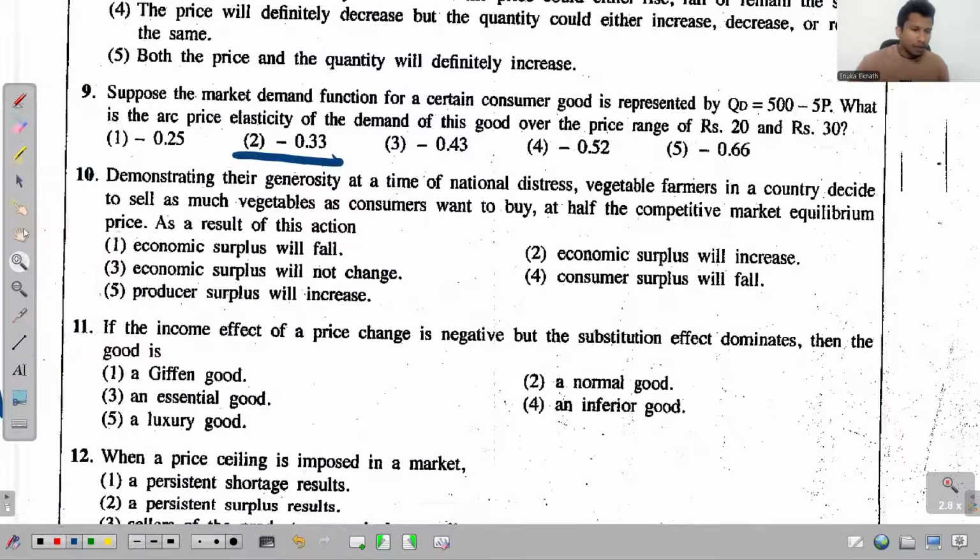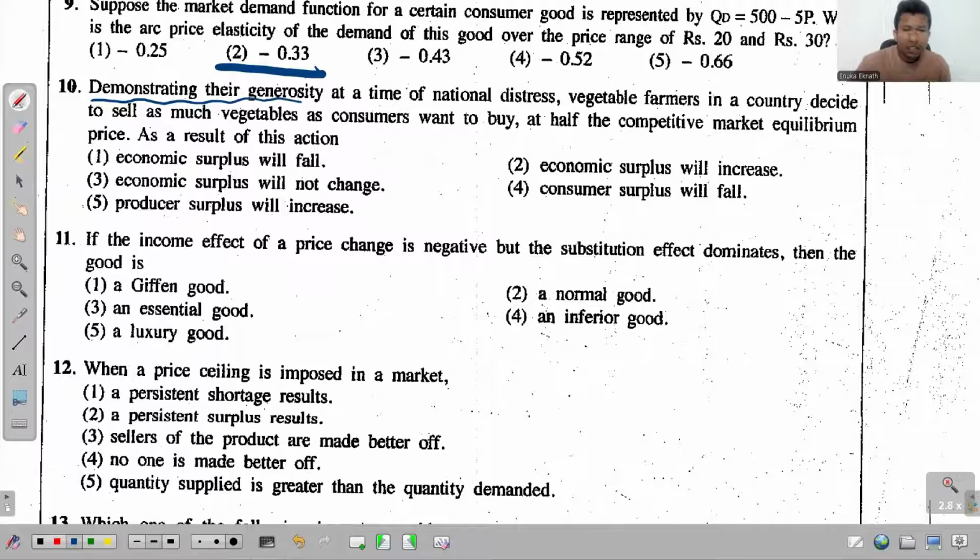Right, look at this 10th one. Demonstrating their generosity at a time of national distress, vegetable farmers in a country decide to sell as many vegetables as consumers want to buy at half of the competitive market equilibrium price. And as a result of this action, this is what happens.